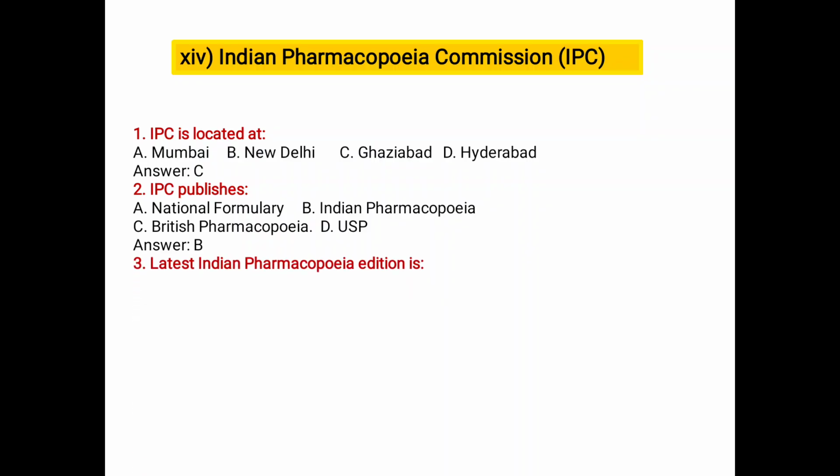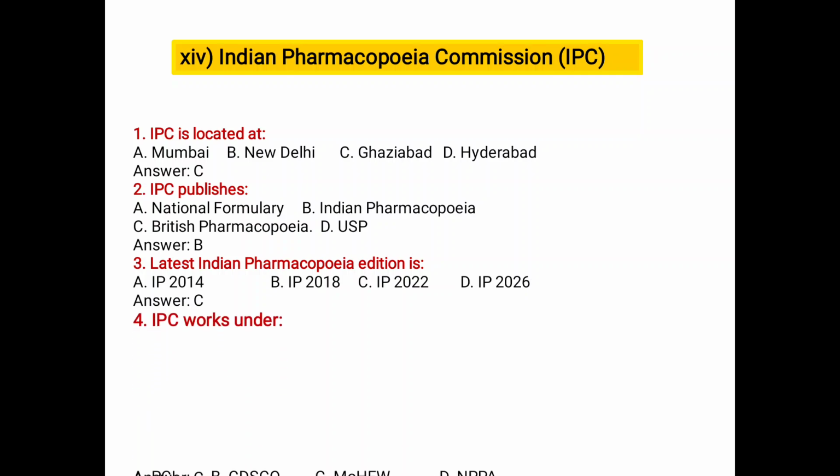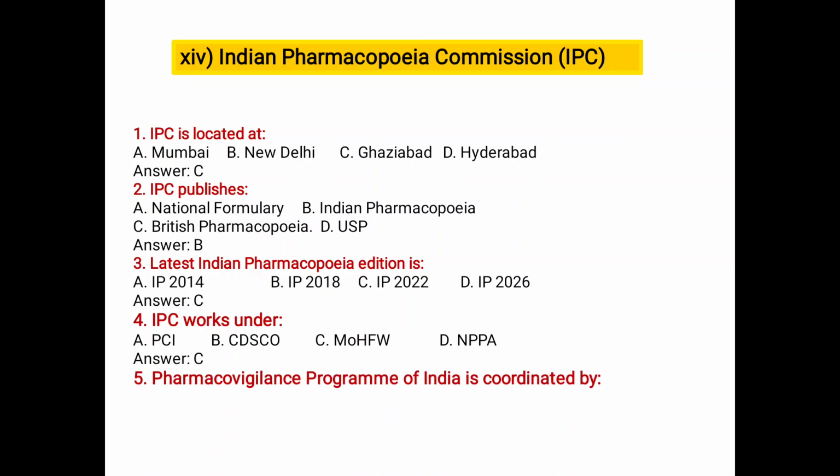Latest Indian Pharmacopoeia edition is IP 2026, 10th edition. IPC works under A PCI, B CDSCO, C MOHFW, and D NPPA. Ministry of Health and Family Welfare, IPC works under. So C is the correct.